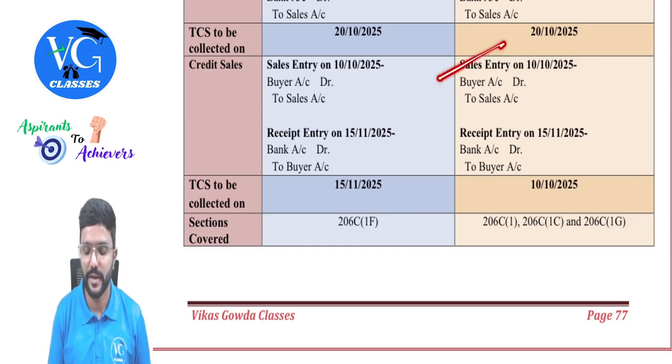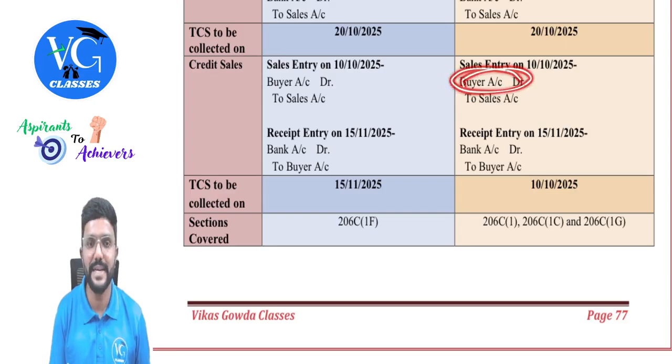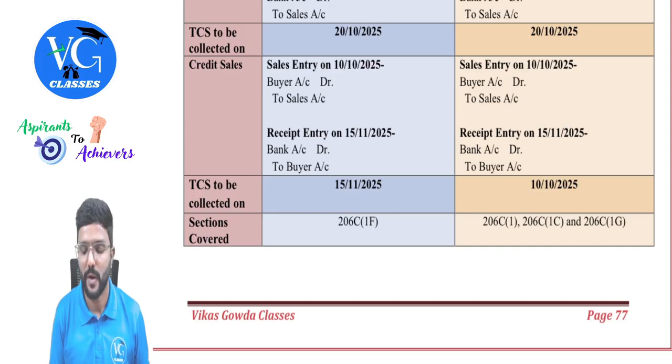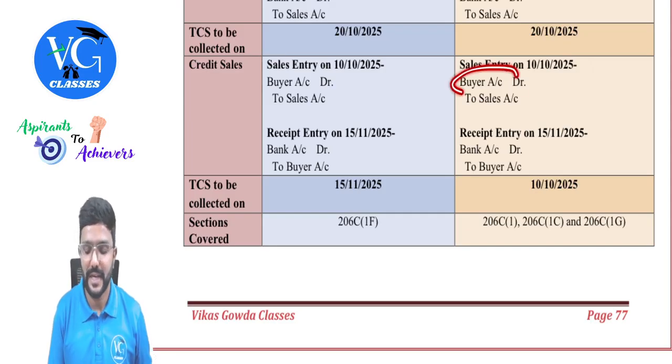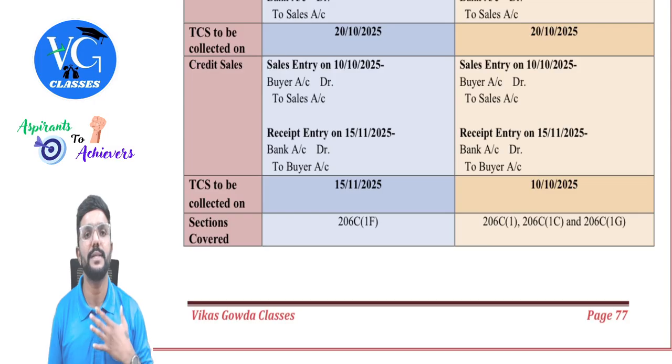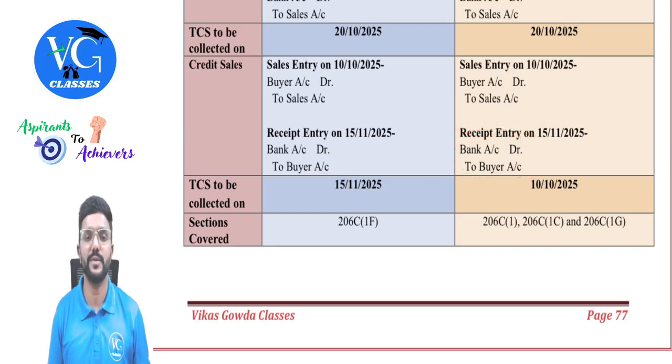Then coming to credit transaction. Assume sales is made on 10th October. That is buyer to sales. So the buyer account is debited in the books of accounts of the seller on 10th October because he is still yet to pay. Till the buyer pays, it is an asset in the books of accounts of the seller. Then the amount is actually received on 15th November. So the entry is bank to buyer.